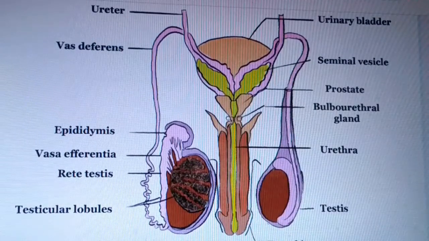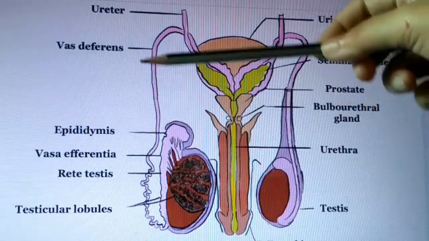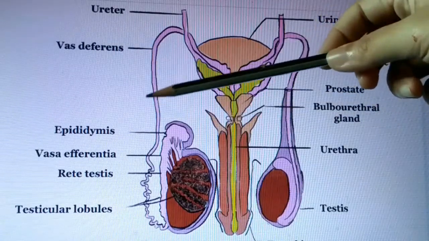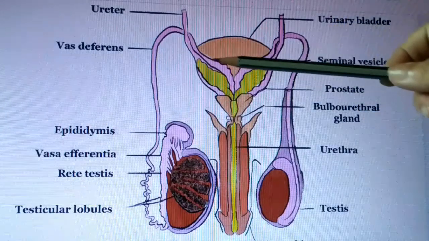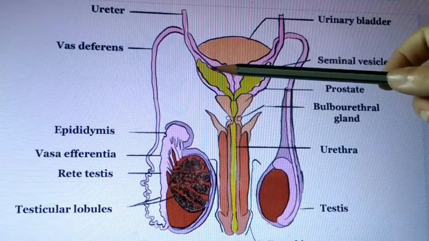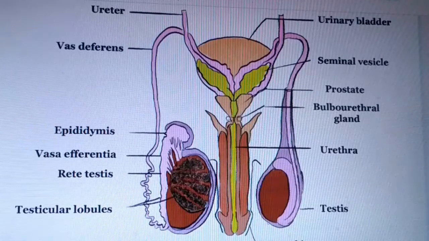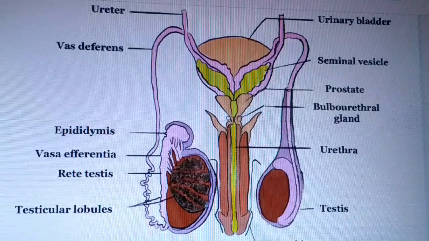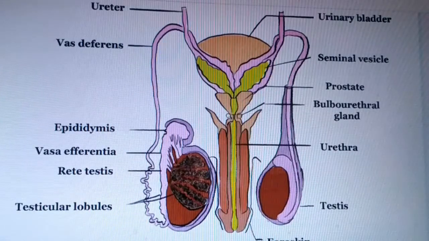They conduct sperms. After that, spermatic cord. This is spermatic cord, through which the testis is hung into the scrotum cavity.